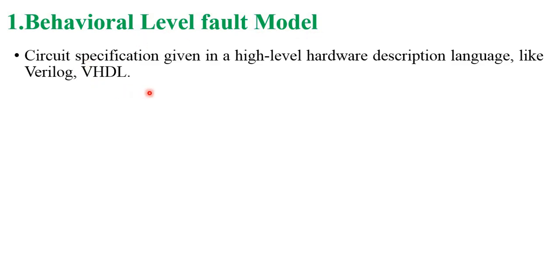That is called behavioral level fault modeling. These are all very important from the examination point of view. Behavioral level fault modeling is the circuit specification given in a high level language, like Verilog and VHDL.